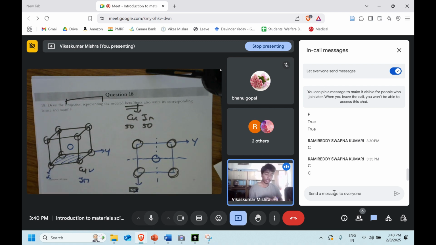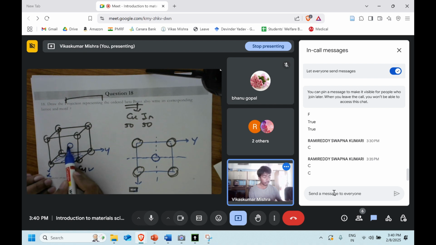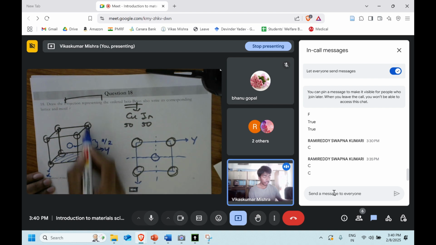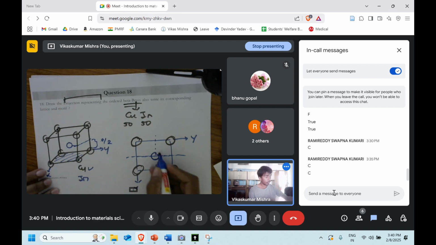As per the crystallographic convention, we have to represent the fractional coordinates along the c direction only, not the b and a directions. In the c direction, this atom is at c by 2, so we write the fractional coordinate 1 by 2.